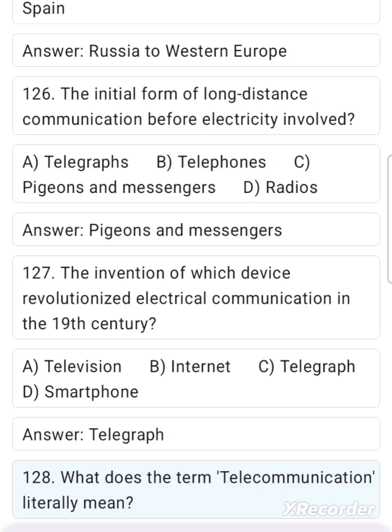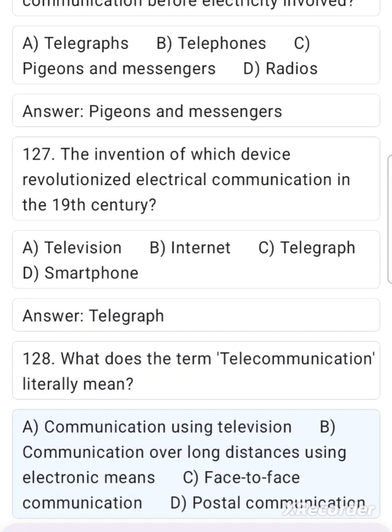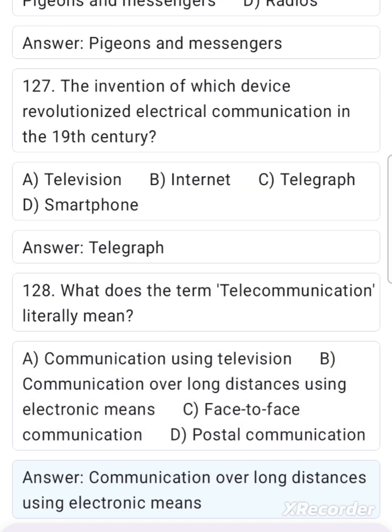128. What does the term telecommunication literally mean? A. Communication using television. B. Communication over long distances using electronic means. C. Face-to-face communication. D. Postal communication. Answer. Communication over long distances using electronic means.